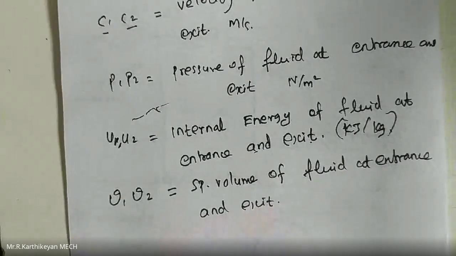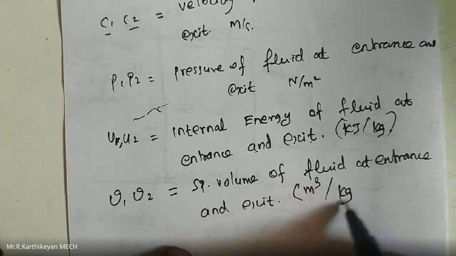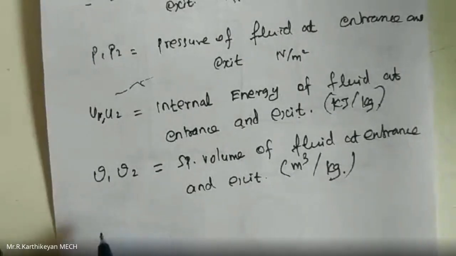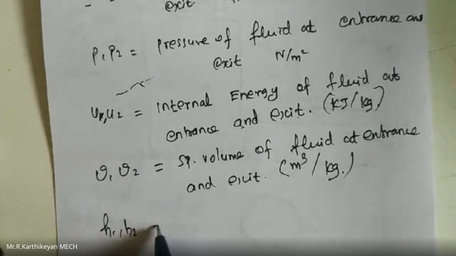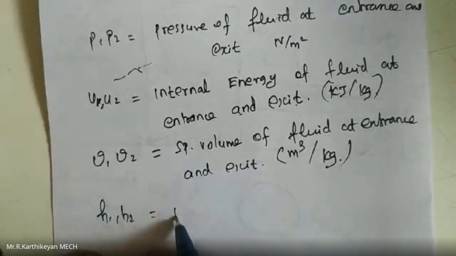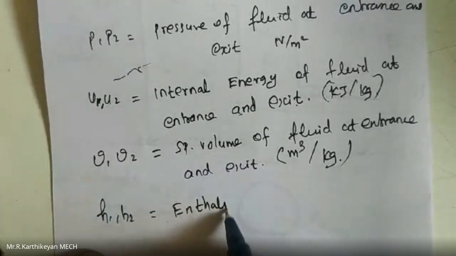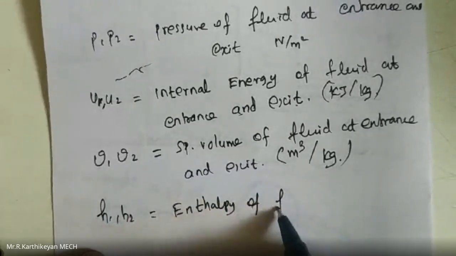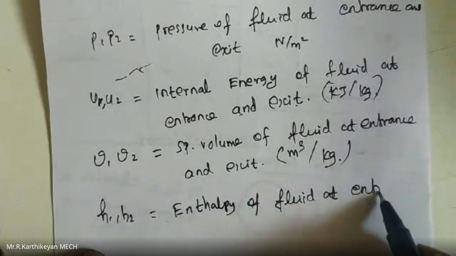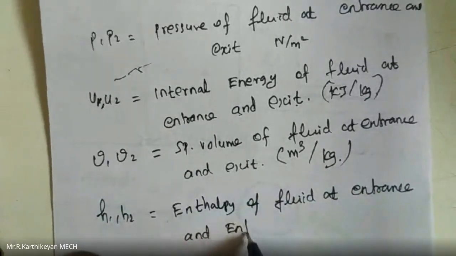Specific volume of fluid at entrance and exit. The unit is meter cube per kg. Next, H1 and H2. H1 is the enthalpy of fluid at entrance, and H2 means enthalpy of fluid at exit.